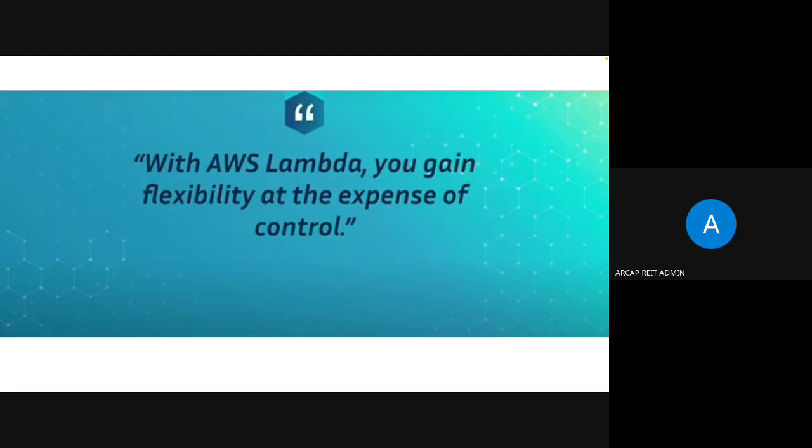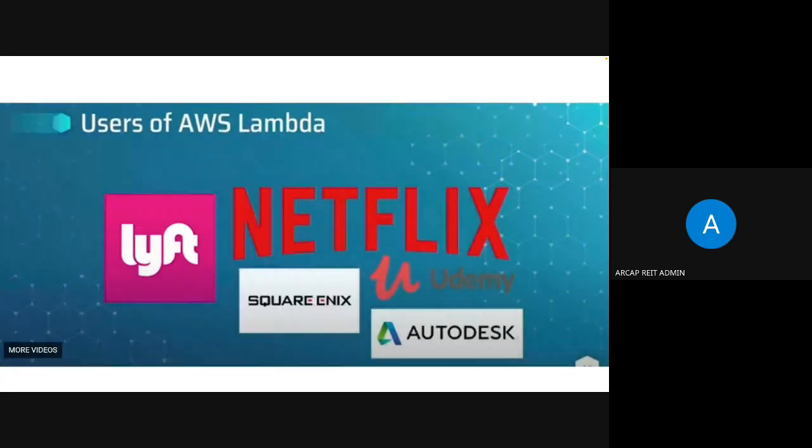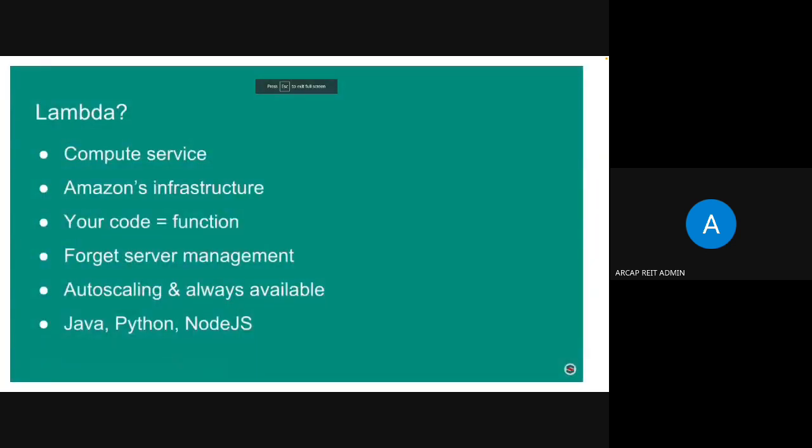With AWS Lambda, you get flexibility at the expense of control. Many users use AWS Lambda, like Netflix and Autodesk. Lambda is a compute service which uses the Amazon infrastructure. Here the code is considered in terms of functions, and you need not worry about server management. Auto scaling is always available, which means it can be decreased as well as increased, right?